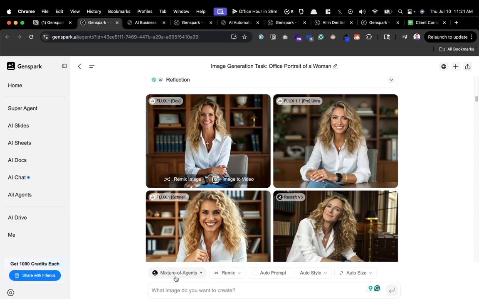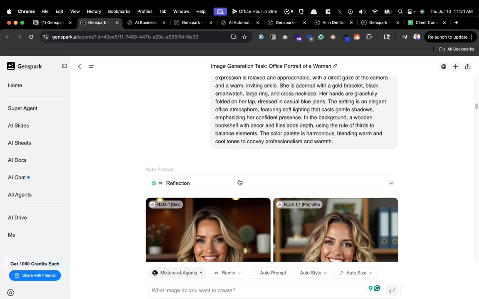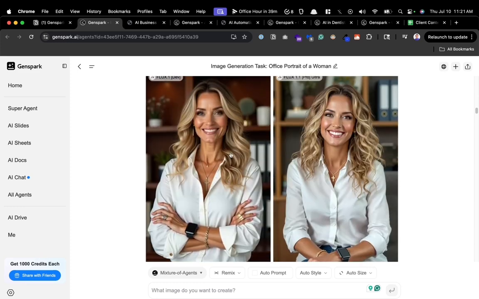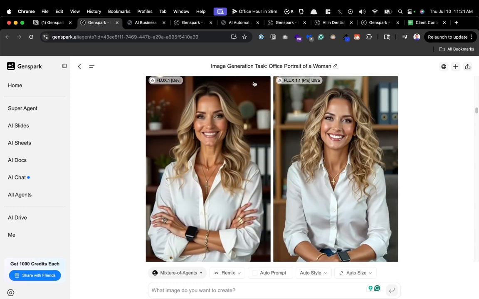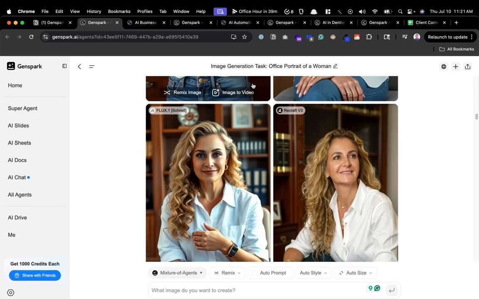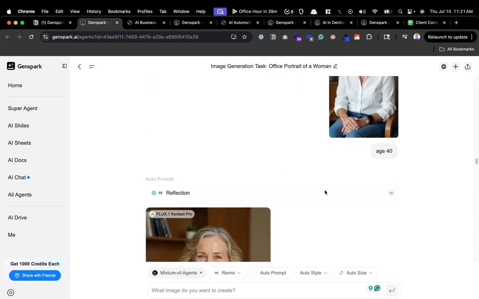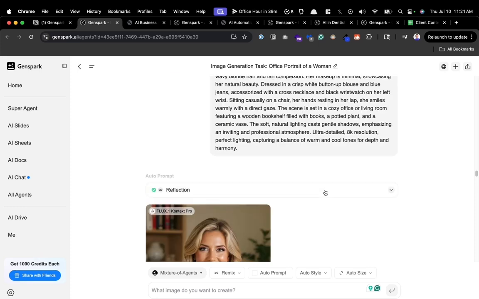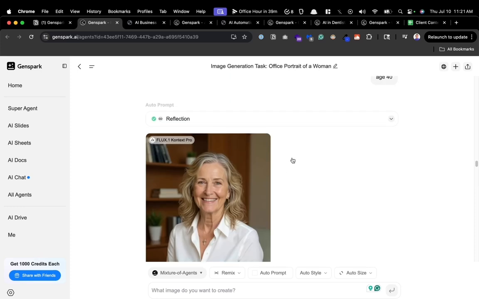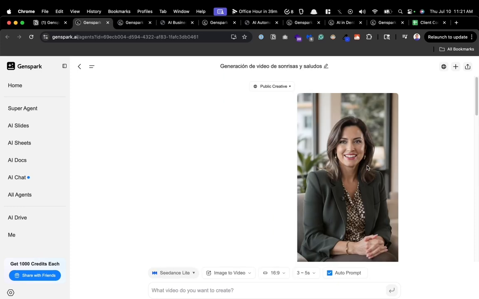And then you could do this mixture of agents where it will run the same image prompt, so you can actually see the difference between them. I think Flux Context Pro was really good, depending on how you prompted it. We were doing AI avatars for ads using this process, and you just refine as you're prompting. So it does images.